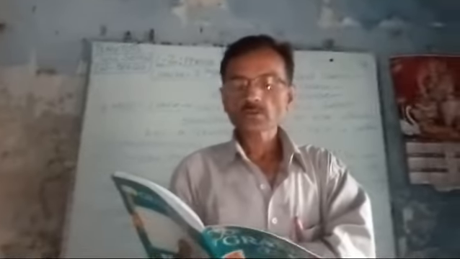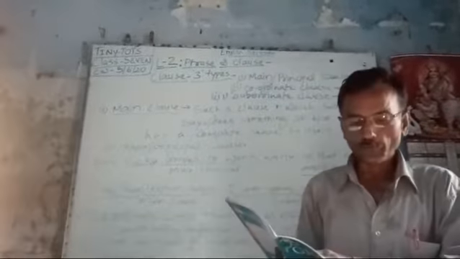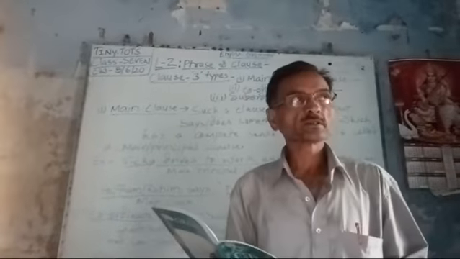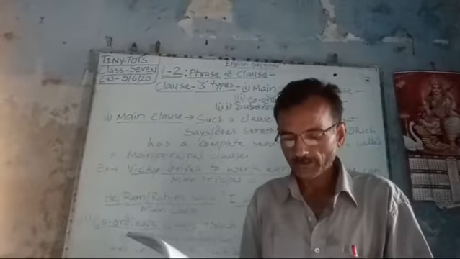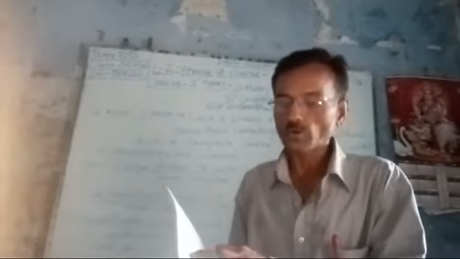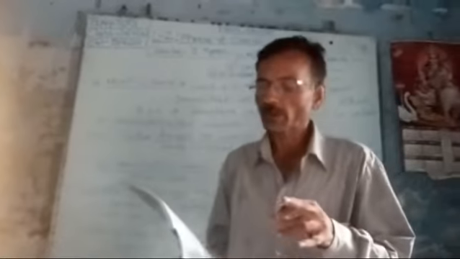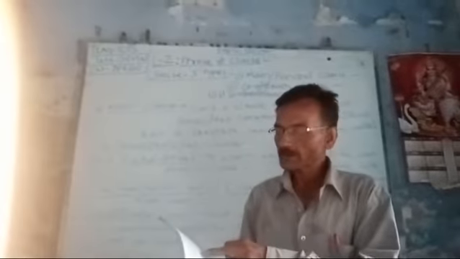Phrase and clause. Up till now, you have learned that a clause is a group of words which is a part of a sentence and contains its own subject and predicate, that is, a finite verb. Altogether, you have been given here two types of clauses. These are main or subordinate clauses.